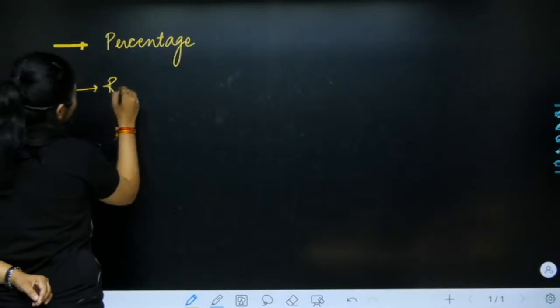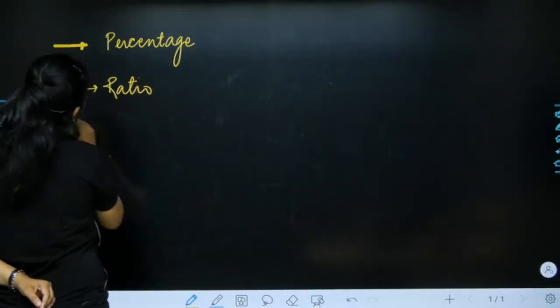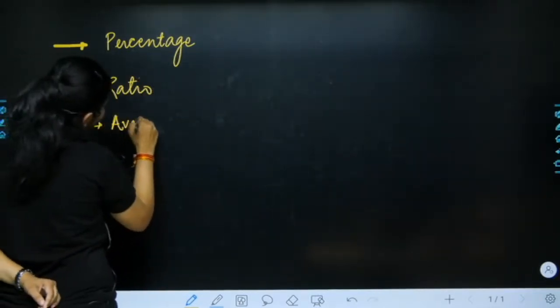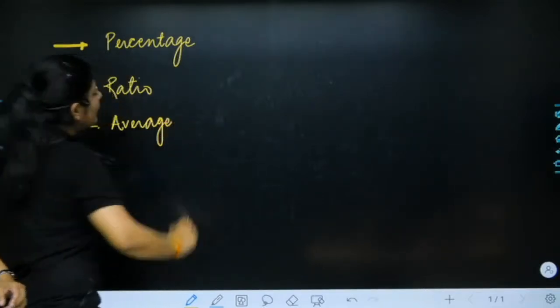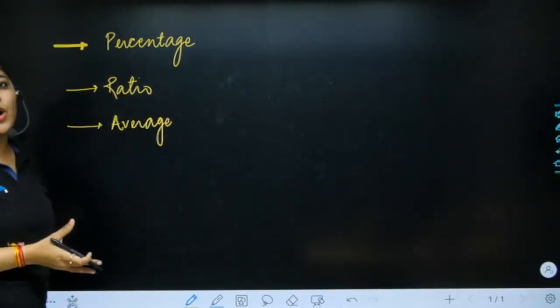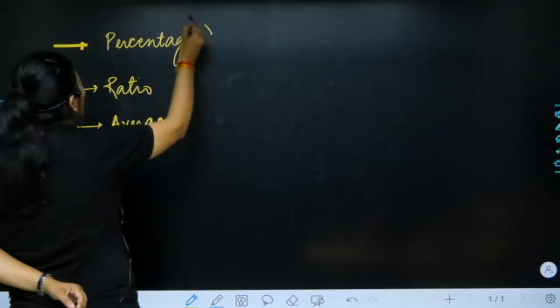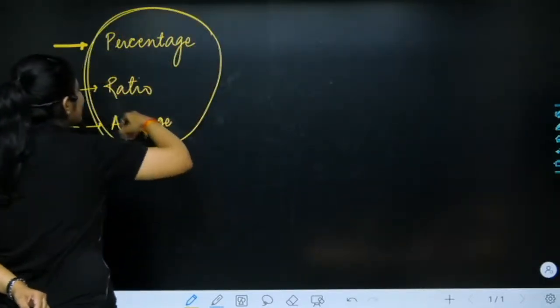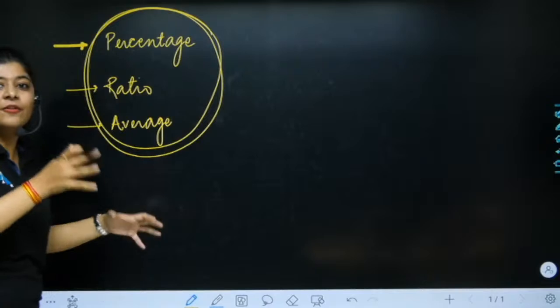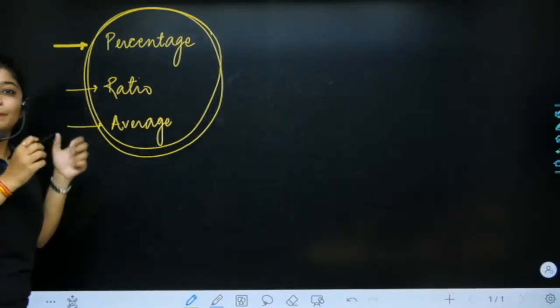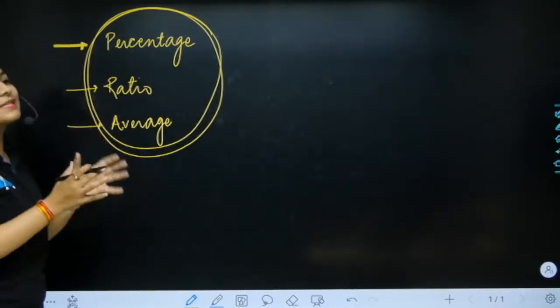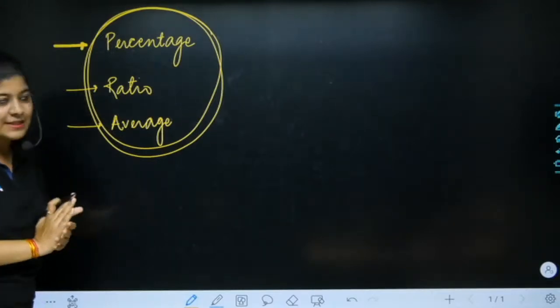percentage, ratio, average. We should start our preparation from quantitative aptitude and from these three topics. These are the three basic topics, and if we learn the basic concepts of these three topics, then we can easily attempt the rest of the topics as well.